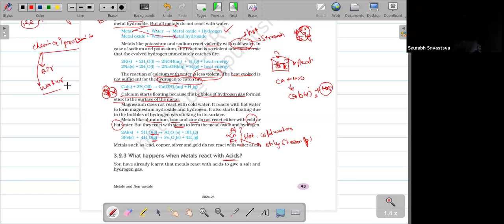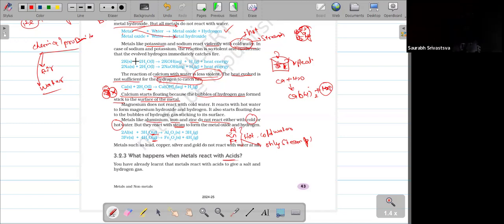So two properties we discussed. Correct, sir? Any doubt with the air? With air, how does it react, with normal air and hot air? Metals will give basic oxide, non-metals will give acidic oxide, and some metals will give both basic oxide as well as acidic oxide. So that one you know.